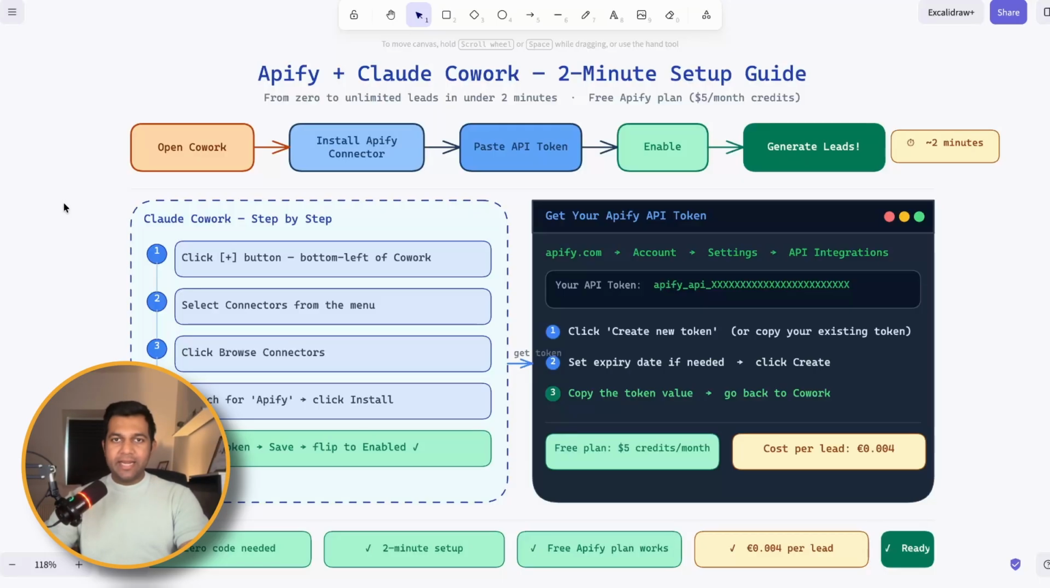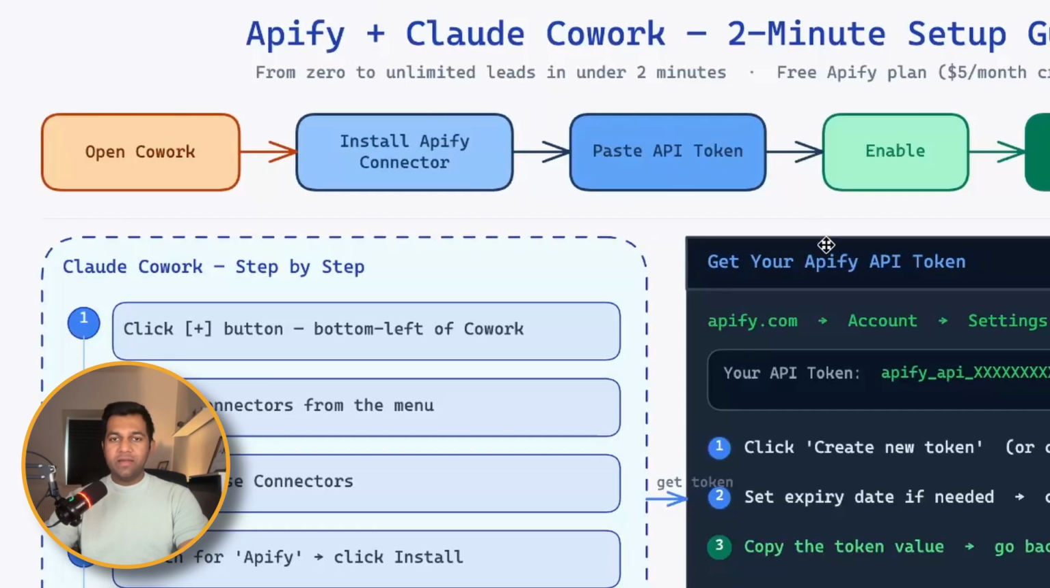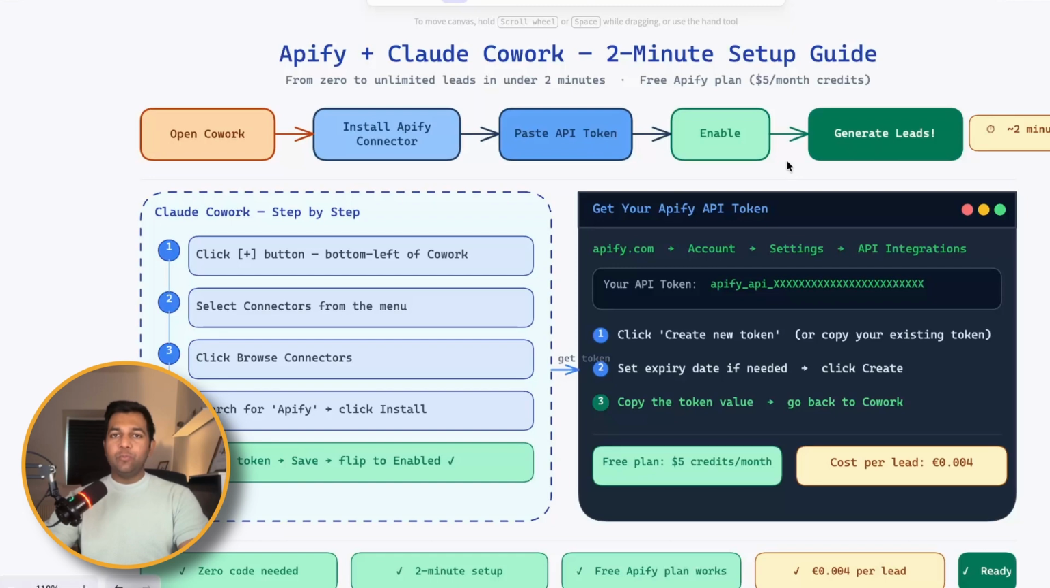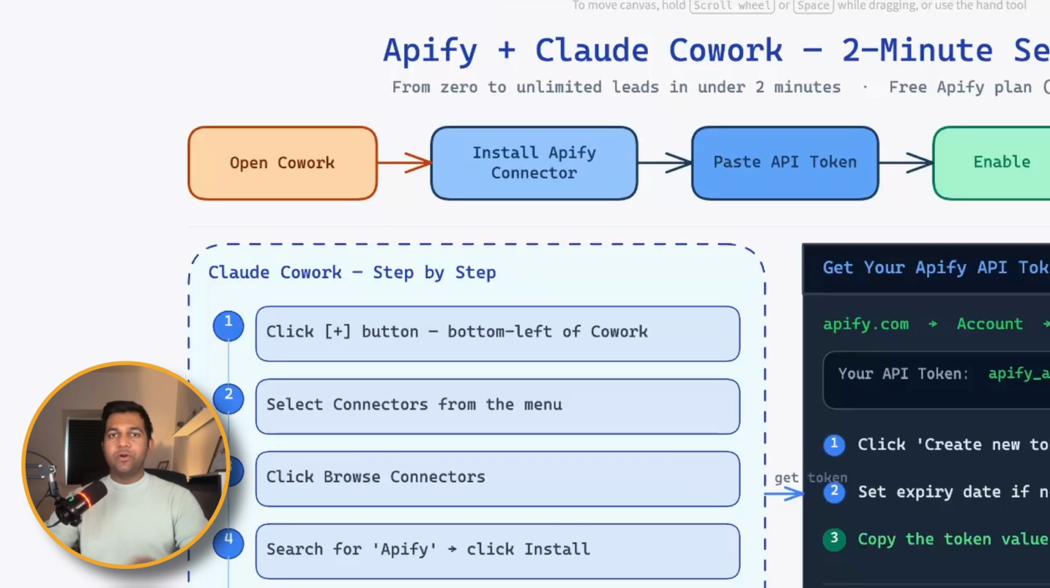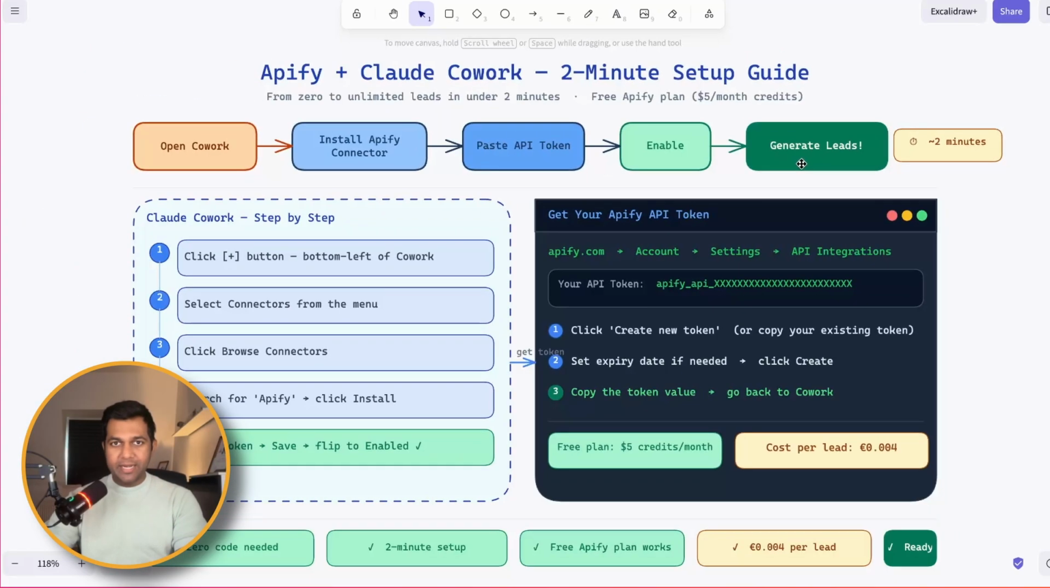Then I will show you directly in Claude. First, we need to open Claude Cowork, then install the Apify connector right inside Claude Cowork. Then we'll paste the API token, which we'll get from Apify. Then we need to enable it. Then we need to provide prompts in Claude Cowork based on our requirements, and then we'll get unlimited leads. Let me show you directly in Claude Cowork.